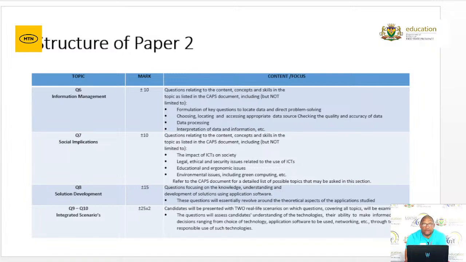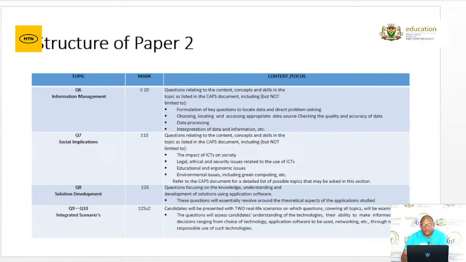In question 7, that covers our topic of social implications. It's also plus minus 10 marks. The specific topic related to the use of ICTs, educational and agronomic issues, environmental issues, including green computing, etc. In question 8, it's our solution development. This question will cover plus minus 15 marks.